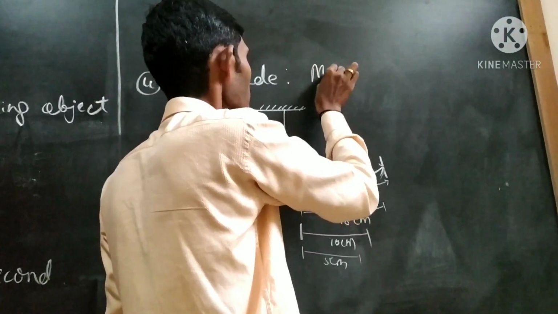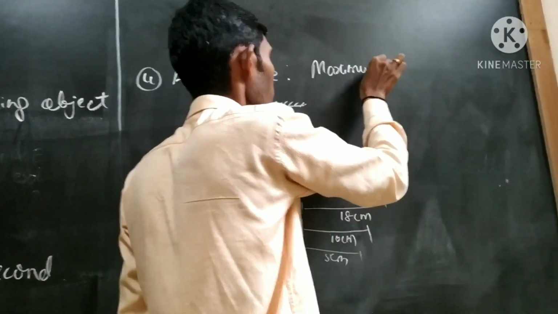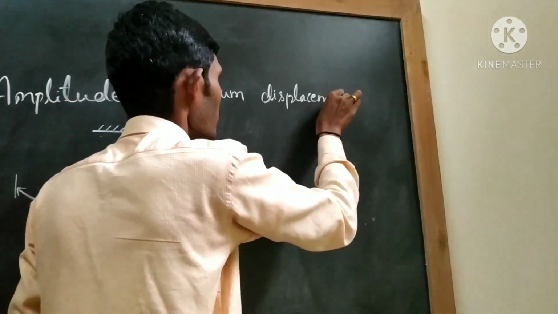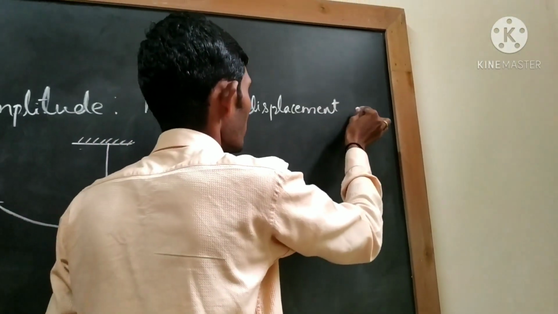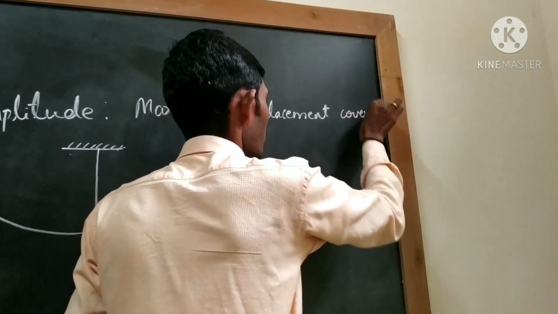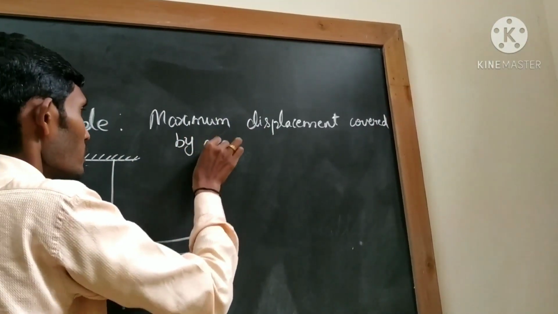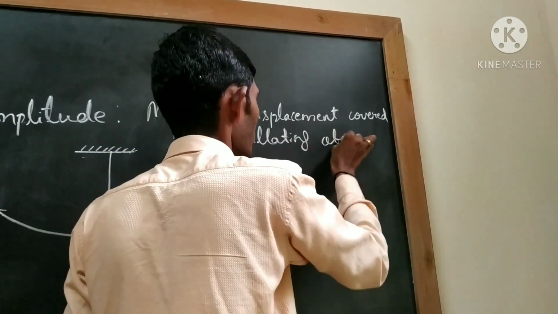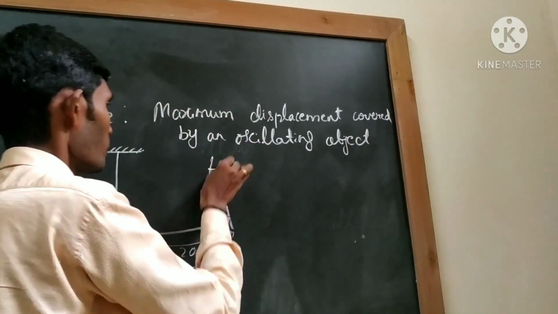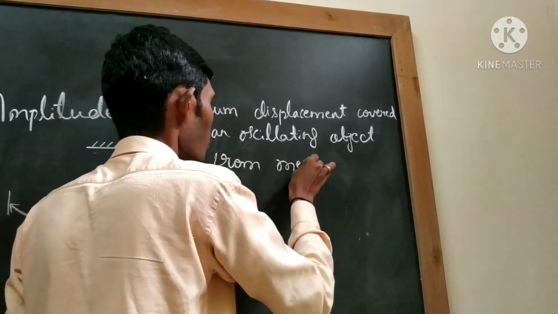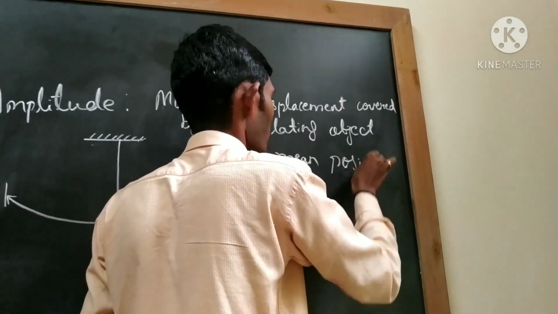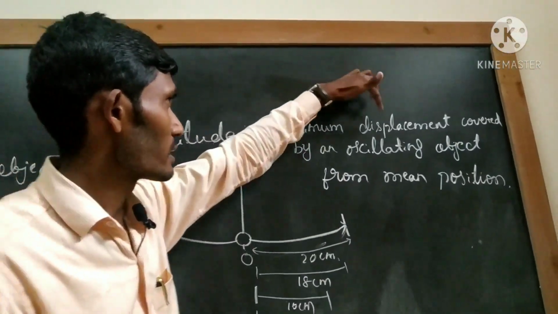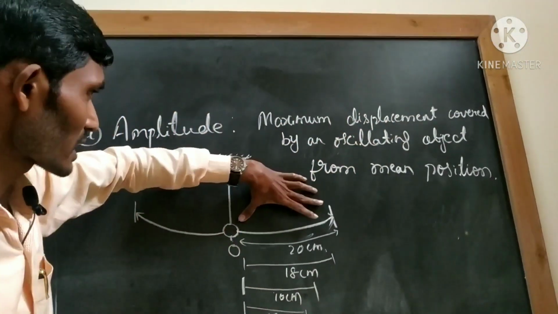That means maximum displacement covered by an oscillating object from mean position. Understand the meaning of each and every word. Maximum displacement covered. So this is the maximum displacement.